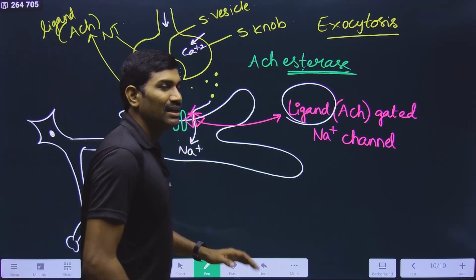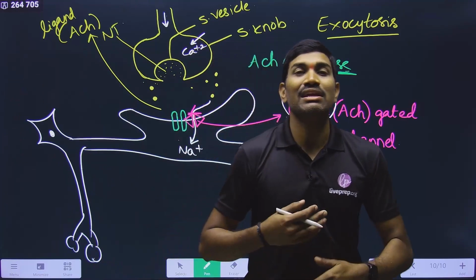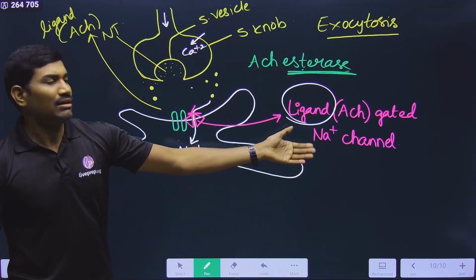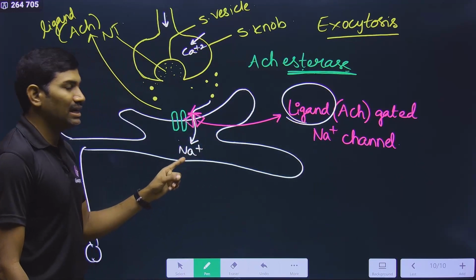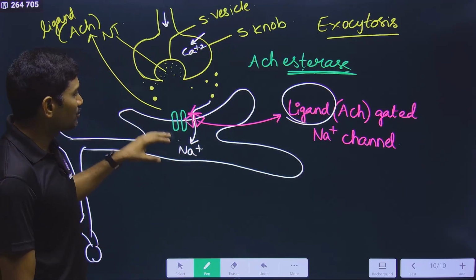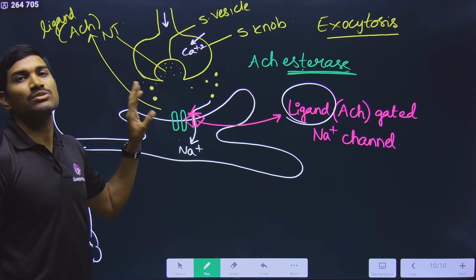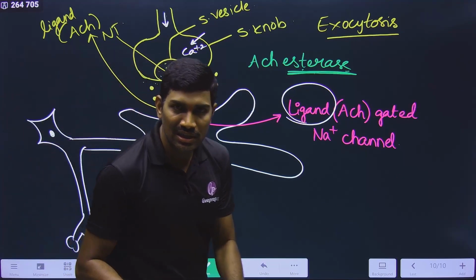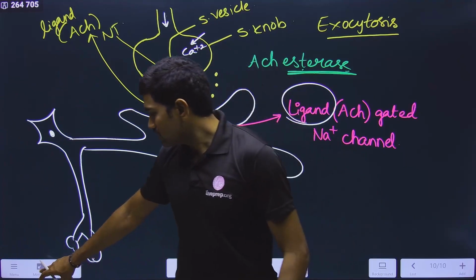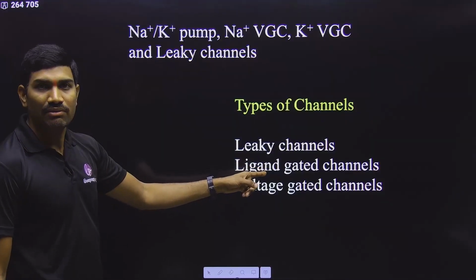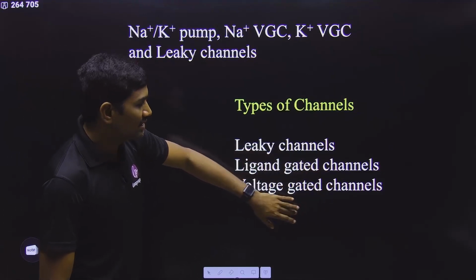So in this way, ligand gated channels will help in movement of these particular ions. But this opening and closing of the channel will depend on attachment of that particular ligand to the corresponding receptor. This is what the mechanism is. Is it clear? So in this way, ligand gated channels will work. I hope now we understood about ligand gated channels.